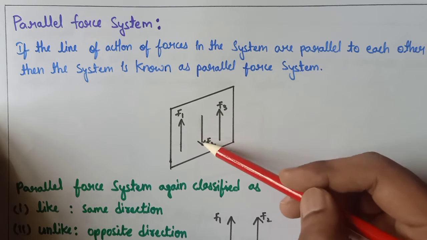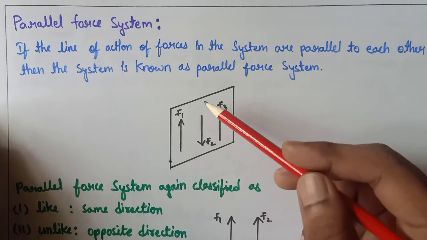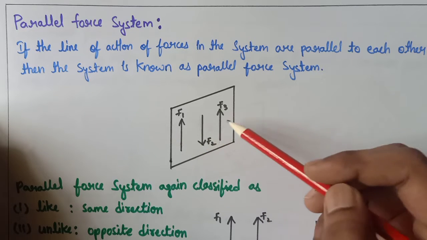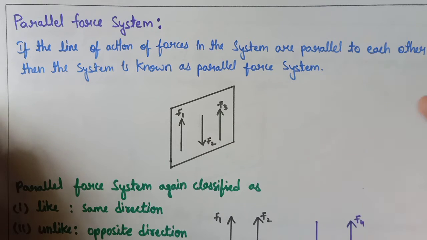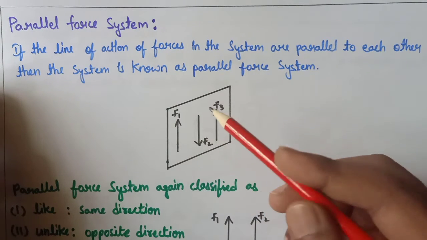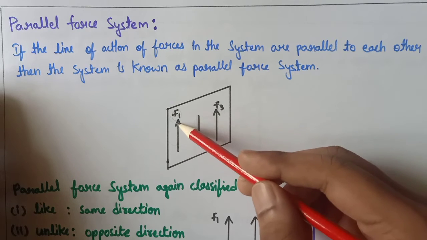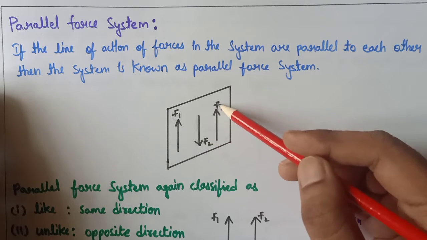F1 is parallel to F2, F2 is parallel to F3, so these three forces are parallel to each other. Here, F1 may be going upward, F2 going downward and F3 going upward.